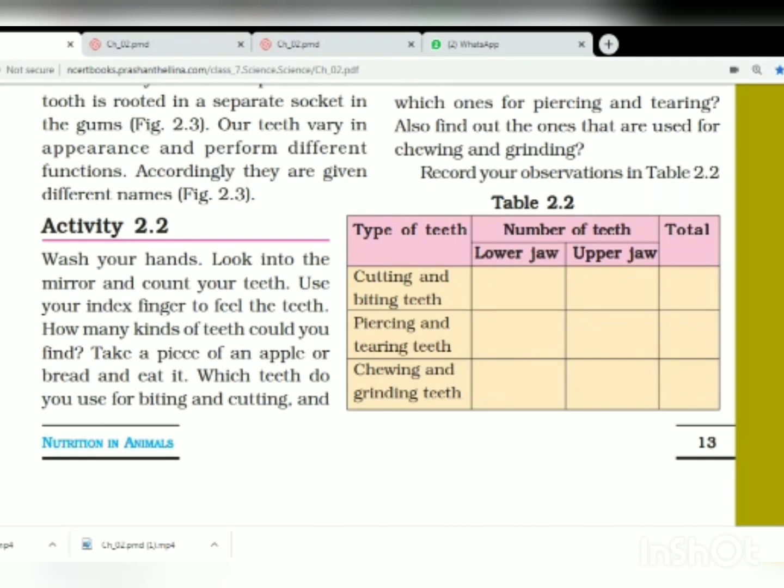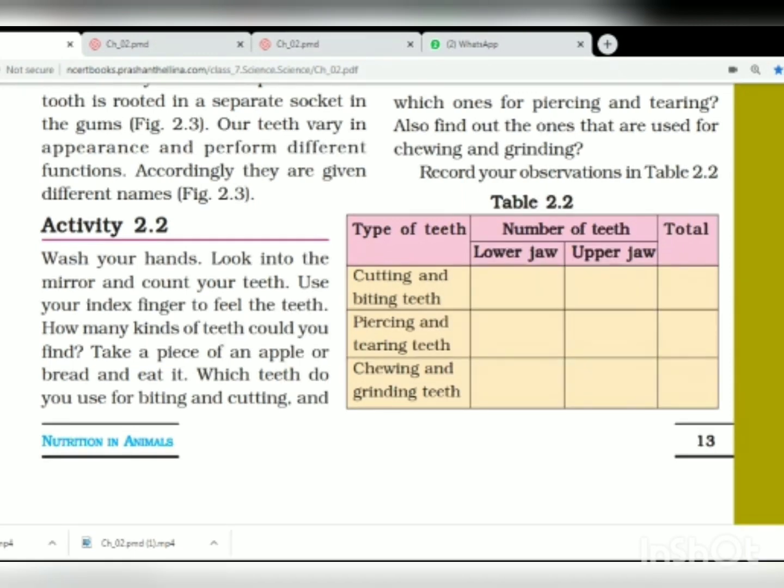The activity given is that you have to touch your teeth one by one and see how they are different from each other in shape. You can touch and feel with your finger how they are different. Take a piece of an apple or bread and eat it. Which teeth do you use for biting and cutting? For cutting a piece of apple with our mouth, we use the front teeth. The front teeth are for cutting. And for chewing that apple, we send it to the end teeth and start chewing. So the teeth at the end of our mouth are for chewing, and the teeth in front are for cutting and tearing.